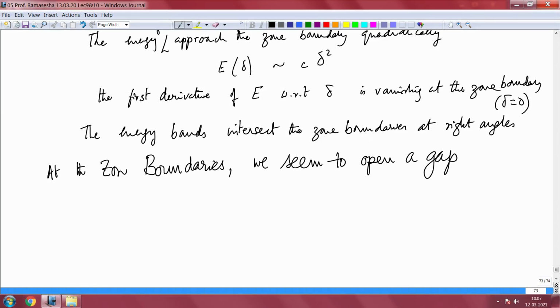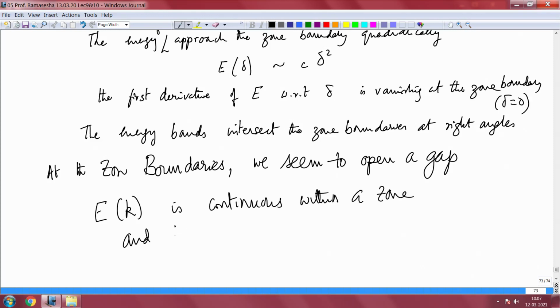That is, E as a function of K is continuous within a zone, and at the zone boundaries there is a jump.